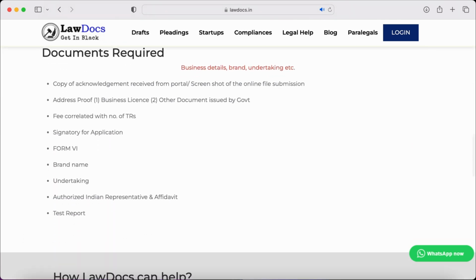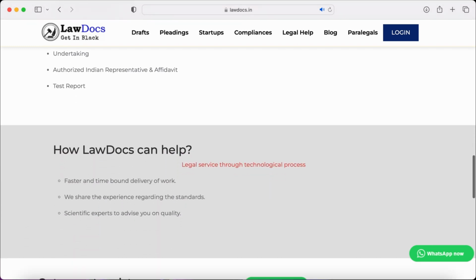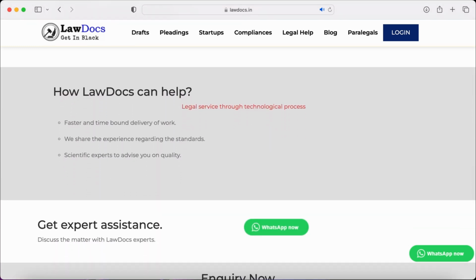So these are the documents required for ISI certification: a copy of the acknowledgement received from the portal, a screenshot of the online file submission, address proof, business license and other documents issued by the government authority, fee correlated with the number of TRS, signatory for application, form 6, brand name, undertaking, authorized Indian representative and affidavit, or the test report.